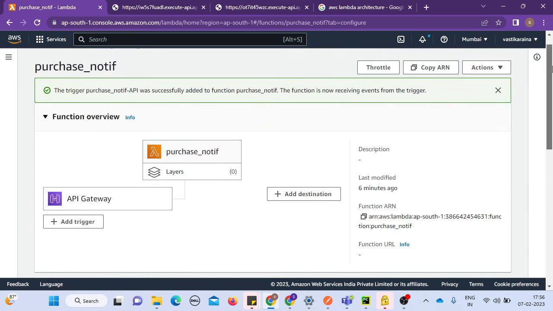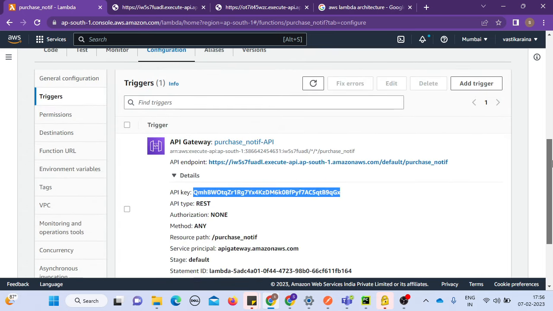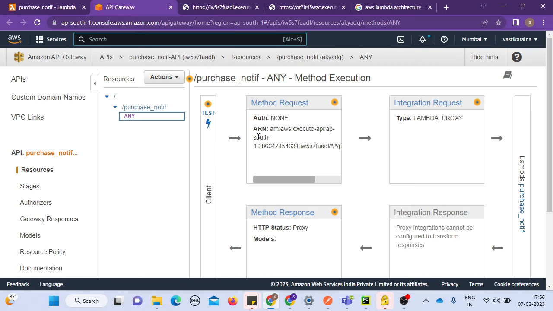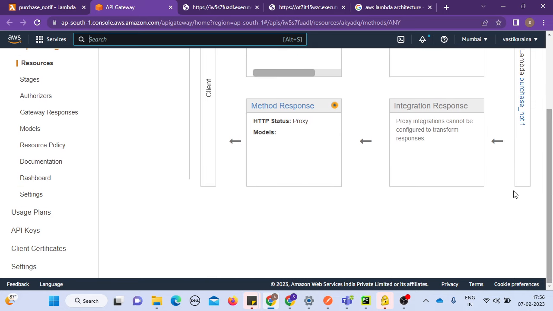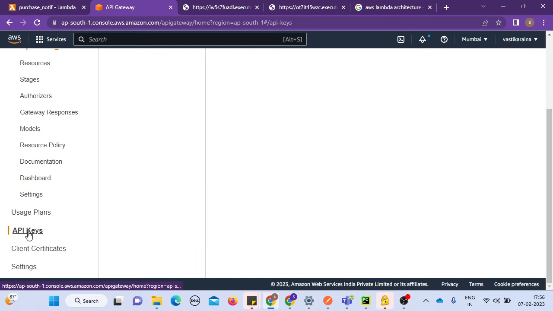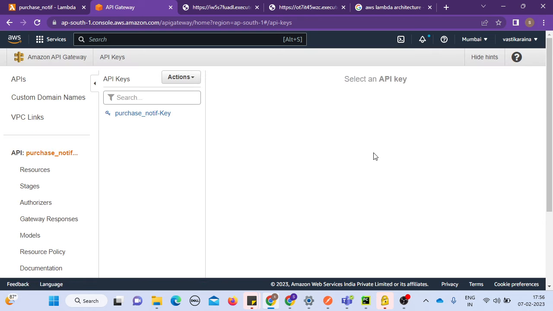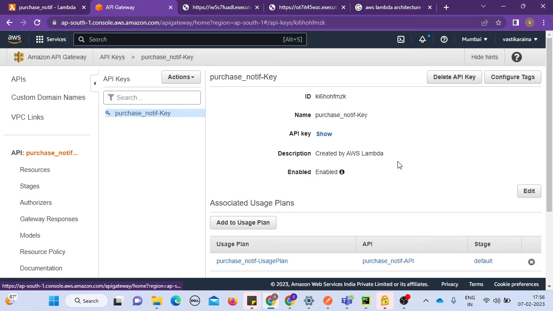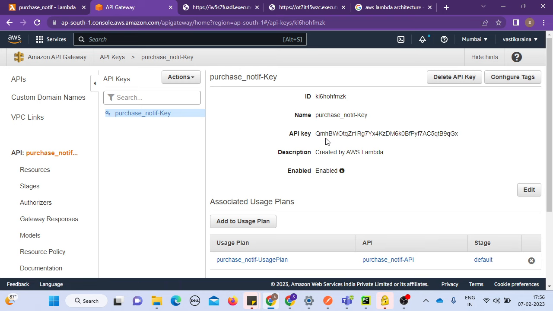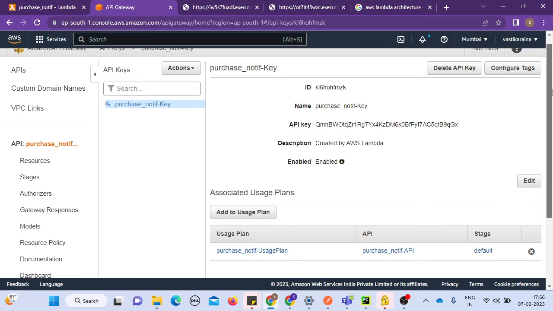Now there are a couple more good points I wanted to talk through, because that's also very important. When I click on this part on the API gateway, I come to this particular page, and let me scroll down a bit more. You define the API key here, and here's the API key that will come up, which is a purchase notif key. If you click on show, it will show you the key. Again, this is confidential, so I'll delete this key after my training. But for now, it's okay.